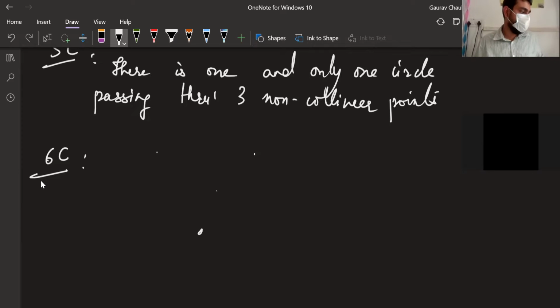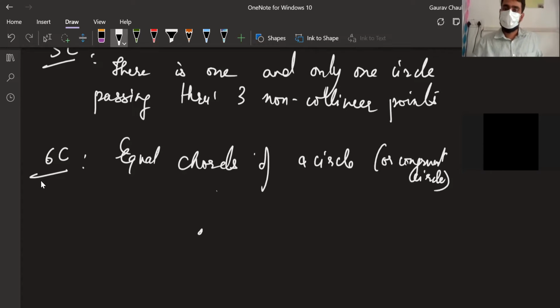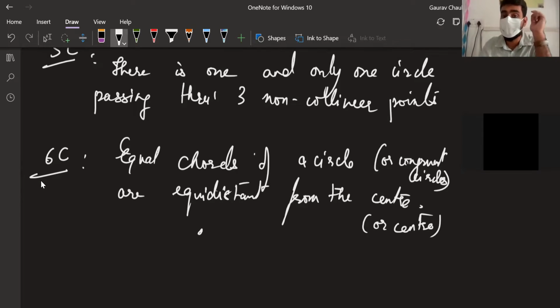Theorem 6C. Equal chords of a circle are equidistant from the center. Equal chords of a circle, they will also give you in the bracket, or congruent circles. We'll come to this in a bit. Are equidistant from the center, or centers. Now just take a minute to think. What is the distance from the center? When I say distance from the center, what do I mean? Distance of a chord from the center. Think about this.